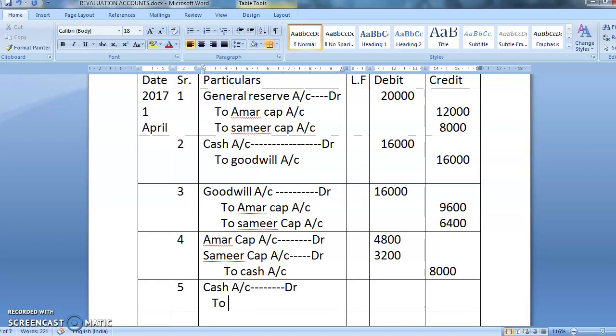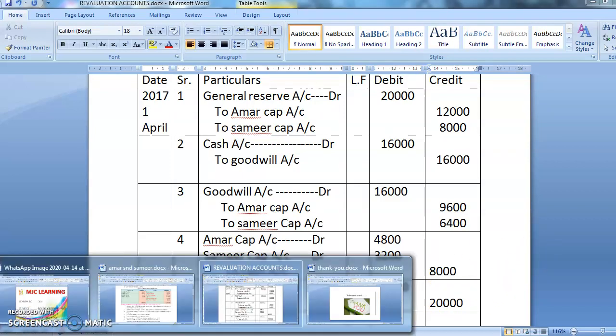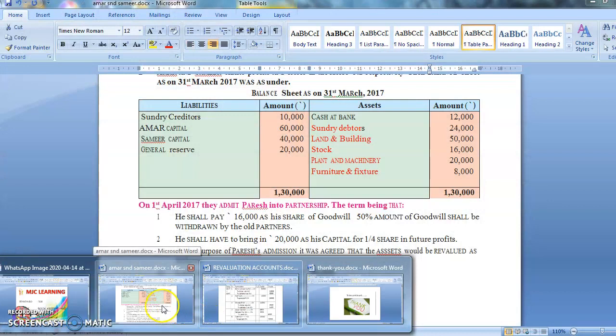Obviously a new partner. And what is the new partner's name? Paresh. So it is Paresh account. Okay. How much cash is bringing? 20,000. So 20,000. Understanding it बच्चों? Yes, see partners दो चीज लाएगा, एक लाएगा cash, एक लाएगा goodwill. Okay. उसके बाद now what is remaining is the revaluation of all the assets and liabilities.